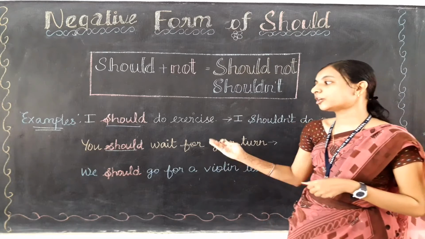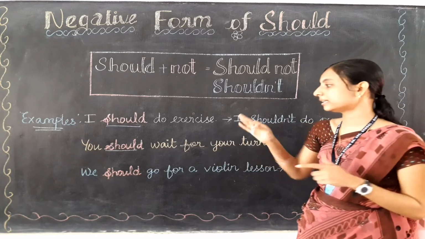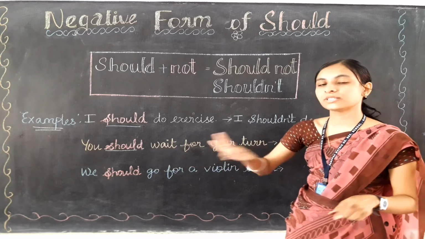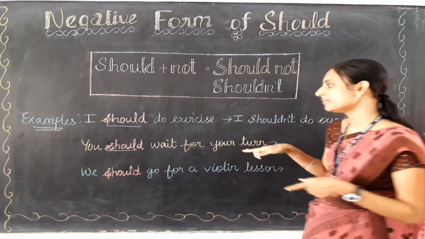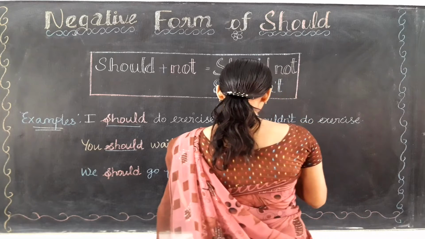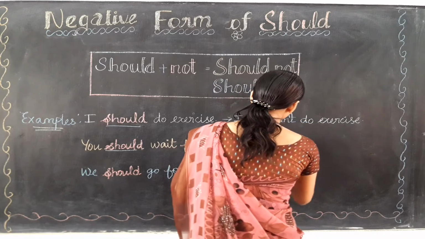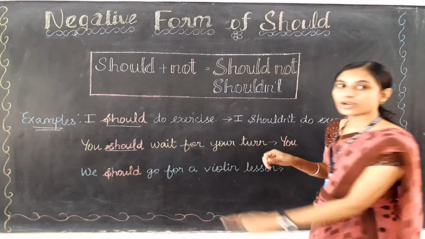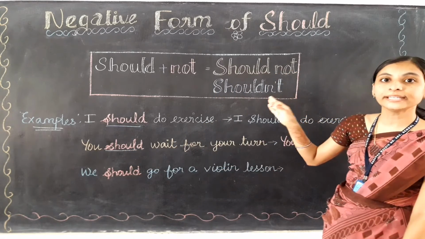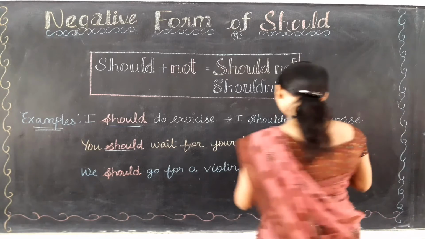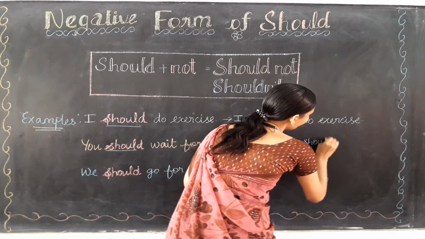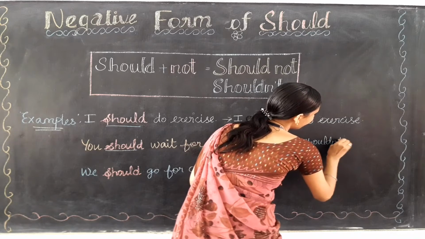Okay, and what about all other words? Yes, all other words will come as it is only. So shall we write the subject first, that is, you. Instead of should, what do I need to write? I need to write shouldn't only. So, you shouldn't.